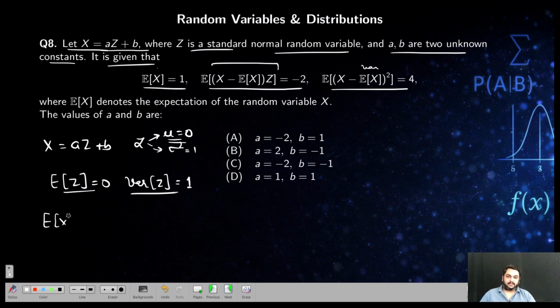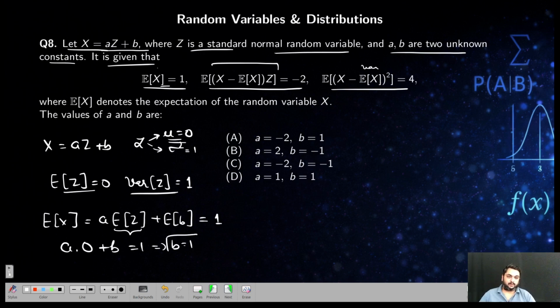E of X will be equal to what? a into E of Z plus E of b. This E of X they have already given as equal to 1. So now just simplify it. a into E of Z is what? 0 plus E of b, b is a constant, equal to 1. So that implies b is equal to 1. You found out b equal to 1.